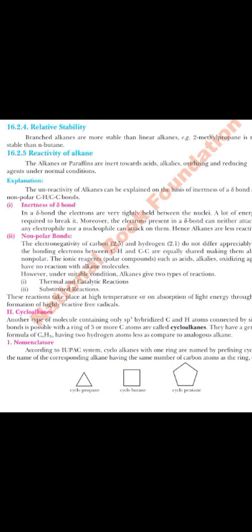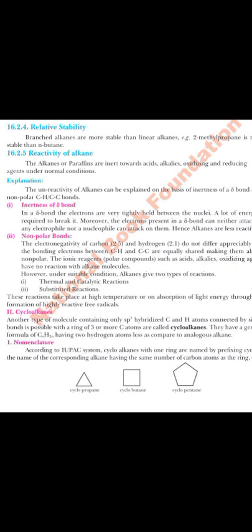Moreover, the electrons present in a sigma bond can neither attack any electrophile nor be attacked. An electrophile is one that loves to attack electrons, and will try anything to accept electrons. Electron acceptors are called electrophiles, while those that attack the nucleus, being positively charged, are called nucleophiles. So it would not be possible for anything to attack them. That is why they are relatively less reactive.